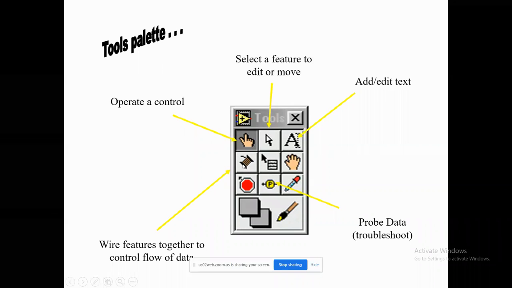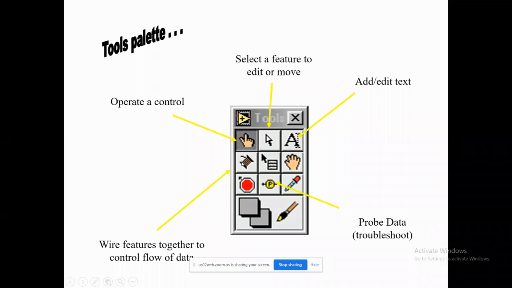While connecting the wires, you will get this symbol. Once you get this symbol, you should notice that a wire is going to be connected.